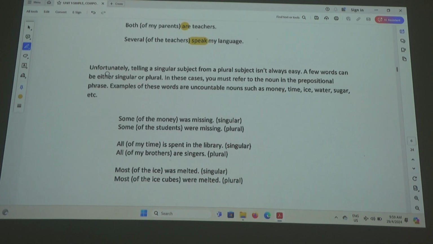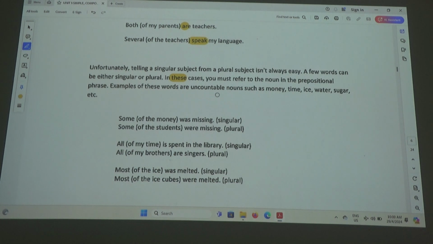Okay? Unfortunately, telling a singular subject from a plural subject isn't always easy. A few words can be either singular or plural. That's the problem in the English language. Some words can be singular, can be plural. Right? So that also we have to know. In these cases, like the word these, is it singular or plural? Plural. Singular would be this, T-H-I-S. Plural is these. That's why we don't say case, we say cases. In these cases, you must refer to the noun in the prepositional phrase.